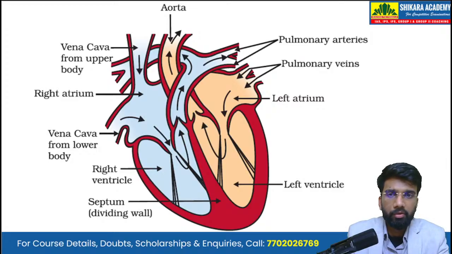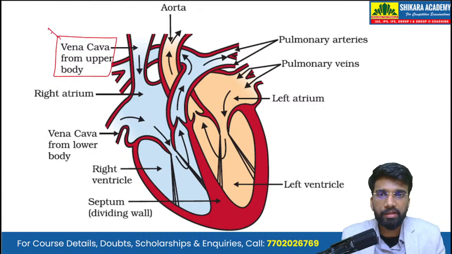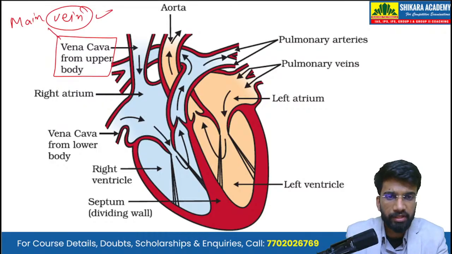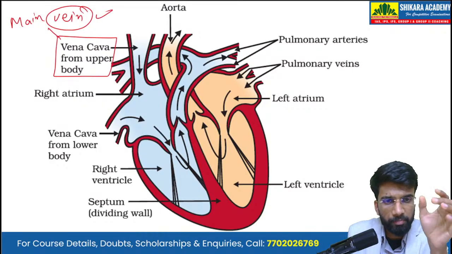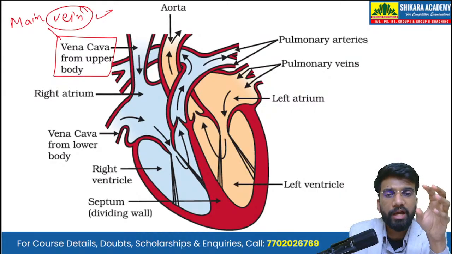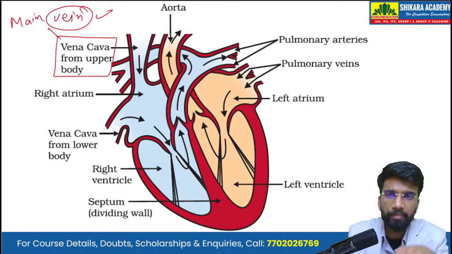So this is how a human heart looks. So we have the vena cava. Now, vena cava is the main vein, and a vein is that blood vessel which carries the blood from different parts of the body towards the heart. So that blood vessel which carries blood from different body parts towards the heart is known as a vein.